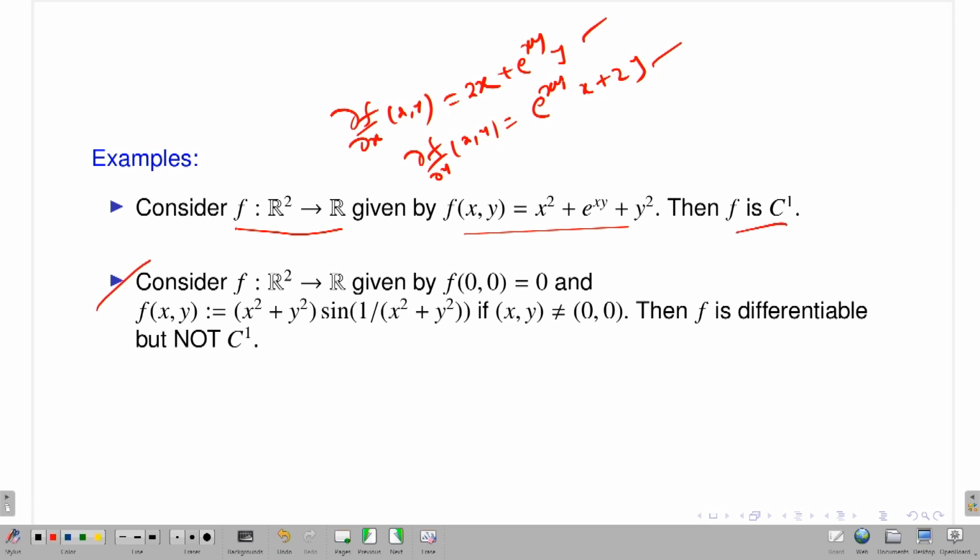However, consider this example. Here I can say that, yes, my function is differentiable, but it is not C1. So you have to check that the function should be differentiable, right? Then first you check what you have to check.